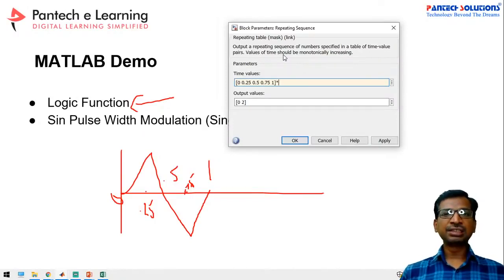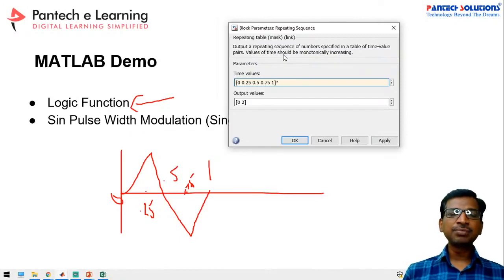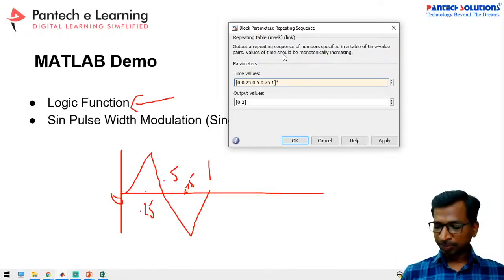For PWM generation, generally the carrier will be 3 times the fundamental frequency. Suppose you take 50 Hz, then you have to multiply 1 by 50, like 1/50 seconds.